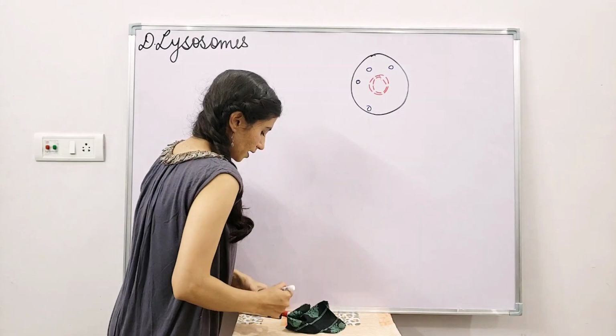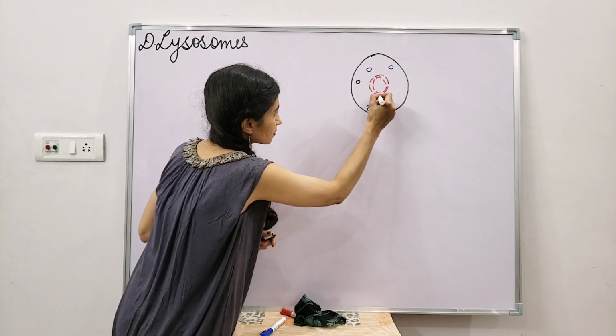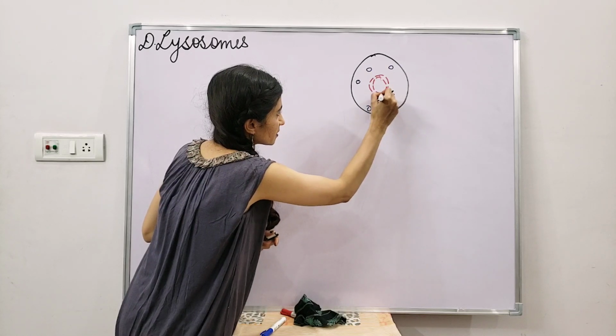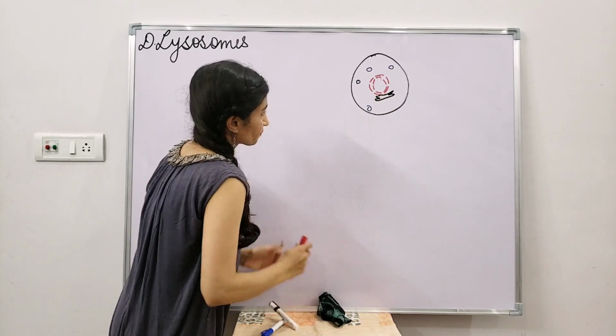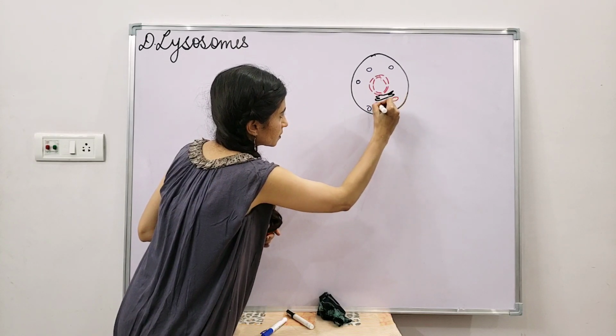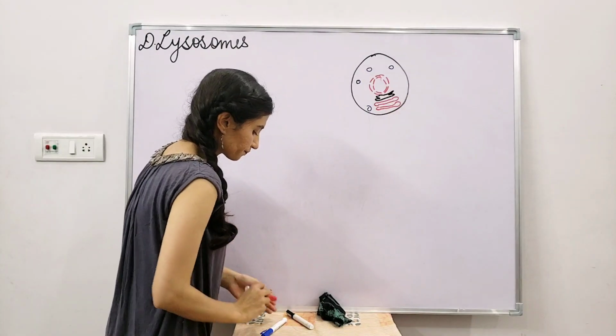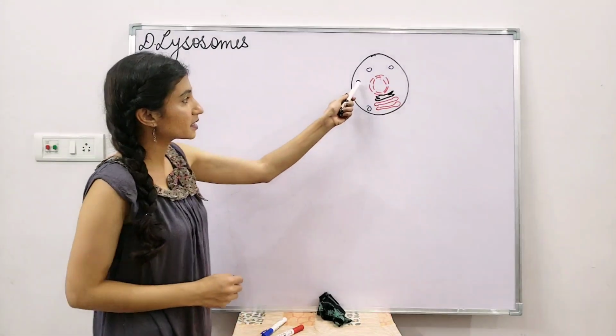And one more thing I would like to draw over here is this is your endoplasmic reticulum that we have made, and this is your Golgi. Alright. Now, talking about lysosomes. So these are the lysosomes.